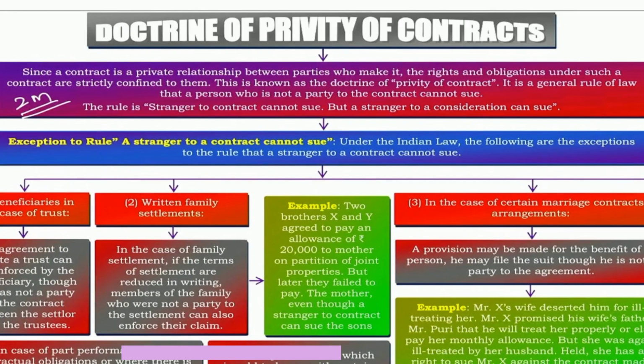Point 2: therefore, rights and obligations on such a contract are strictly confined between them only. That means a third party, a stranger who is not a part of the contract, cannot sue for the contract, but they can sue for consideration.